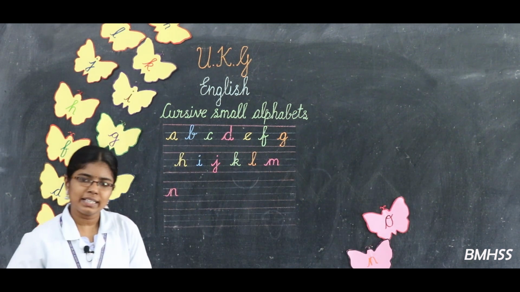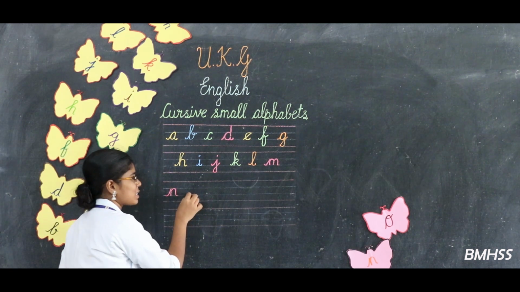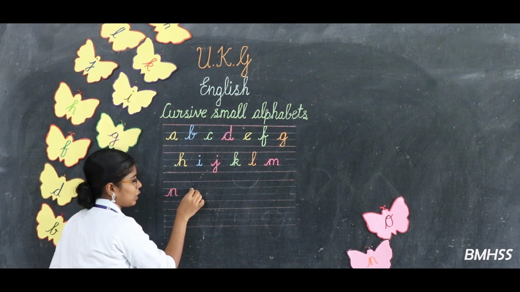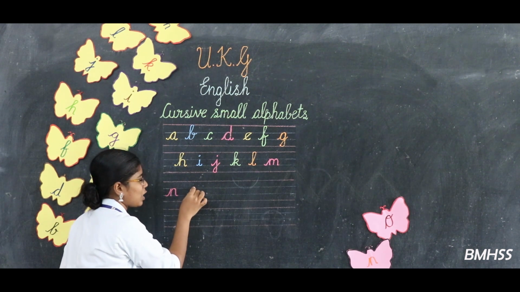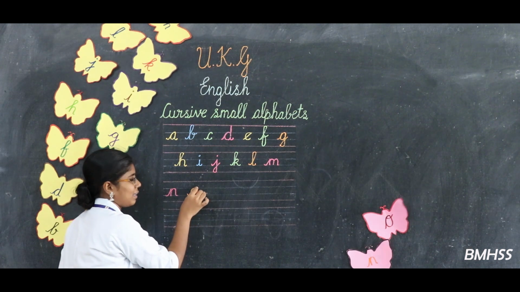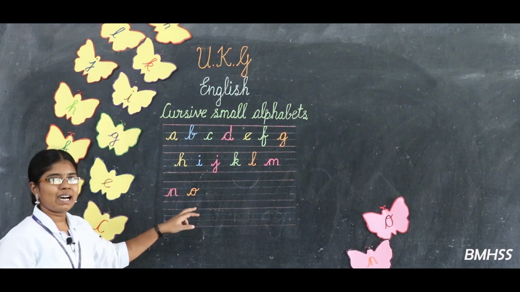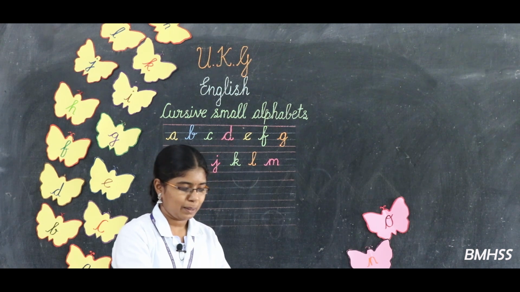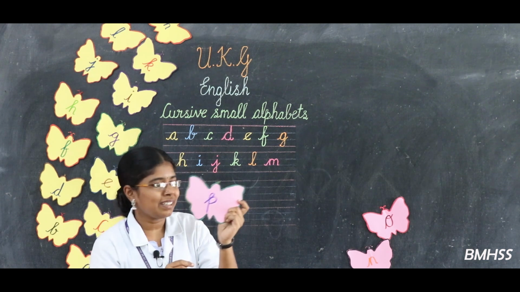Look at the board. How can we write O, dears? See the board carefully. Keep the pencil on the third line. From here, you can start from the small bend. Go up and then touch the top blue line. And then come down with the same line. Touch the bottom blue line. Go up and touch the top blue line. End it like this. Yeah, this is the letter O. My next friend. Who is he? Yeah, he is P.